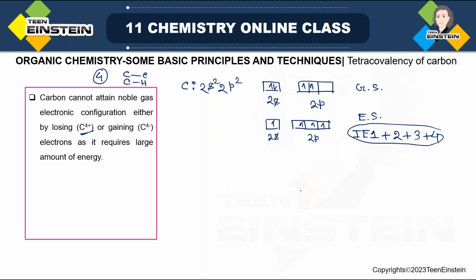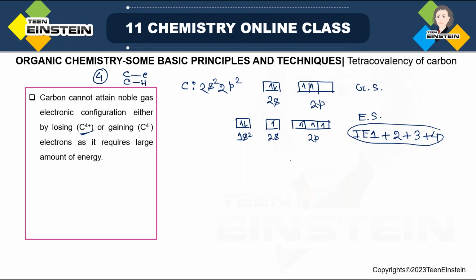It is true that if you can form C4+, then the remaining configuration will be simply 1s2, which is the fully filled noble gas configuration of helium. That is obviously stable, but to get the 1s2 configuration, there should not be any electron in 2s and 2p. That species is difficult to get.